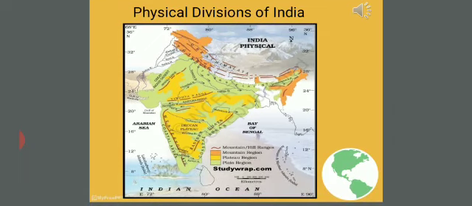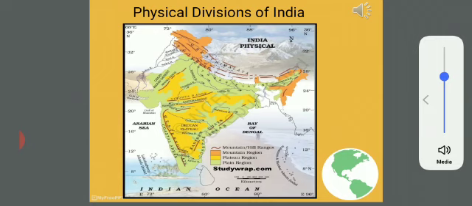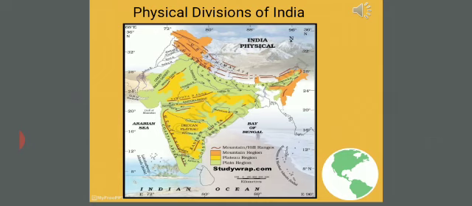This is the map of India showing its various physical divisions. Here you can see there are the northern mountains, or we can say the Himalaya, the Great Indian Desert, the Plateau region, plain region, coastal region, etc.